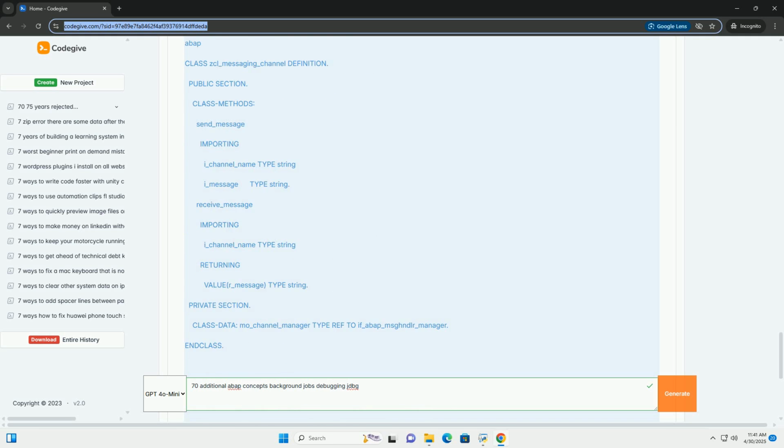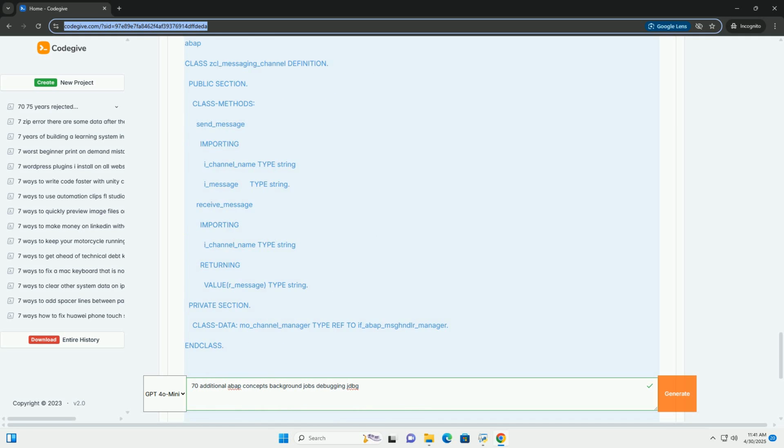Transaction SM50, work process overview, is crucial. You can see the different work processes running on different application servers. As the parallel tasks are executed, you'll see them appear and disappear in SM50. * You can select a work process and choose program-debugging to debug the code being executed in that work process. However, this can be tricky because the work processes are assigned dynamically. * The task name can be used to filter the processes to assist with debugging.